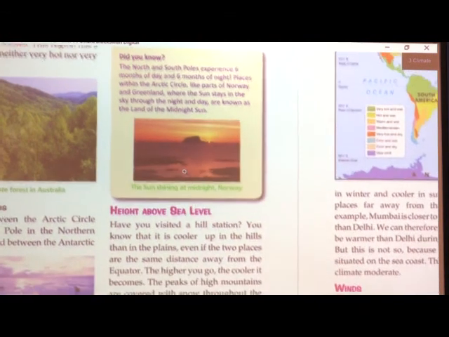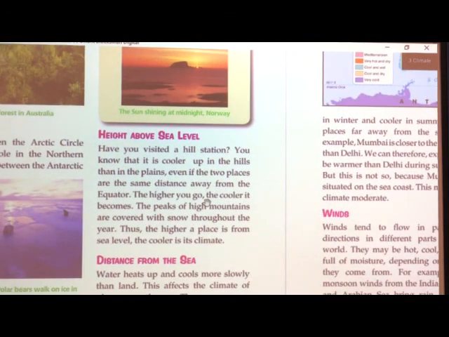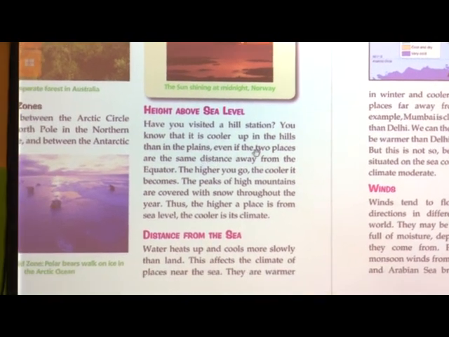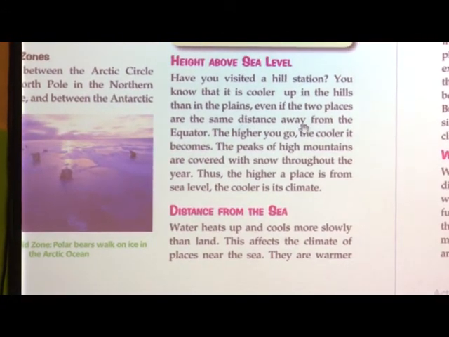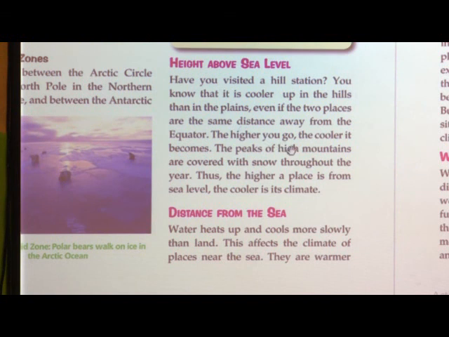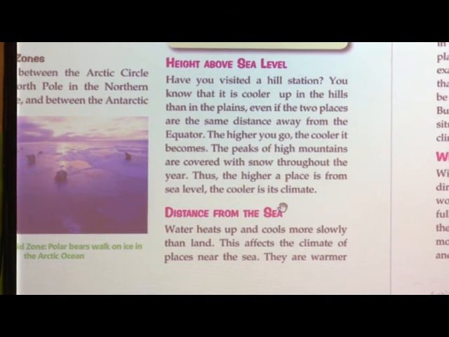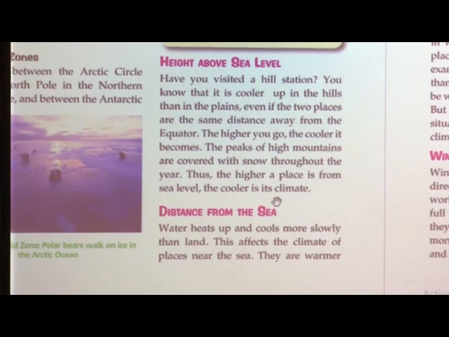Height above sea level. Now, this we had already seen. Have you visited a hill station? You know that it is cooler up in the hills than in the plains. Even if two places are the same distance away from the equator, the higher you go, the cooler it becomes. The peaks of the high mountains are covered with snow throughout the year. Thus, the higher a place is above sea level, the cooler is its climate.